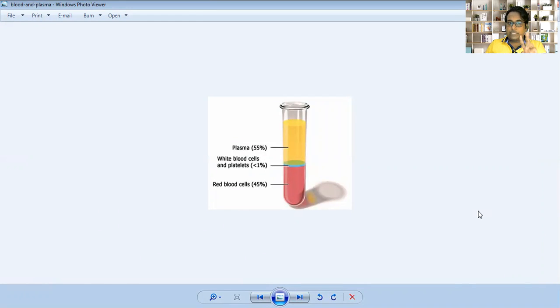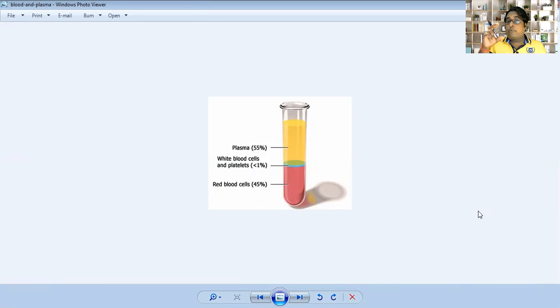I want to tell you there are 3 important proteins contained in plasma. Number 1, fibrinogen, which helps in blood clotting. Number 2, albumin, and number 3, globulin. So remember very carefully. Afterward, white blood cells and red blood cells.